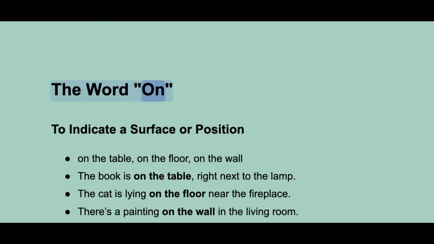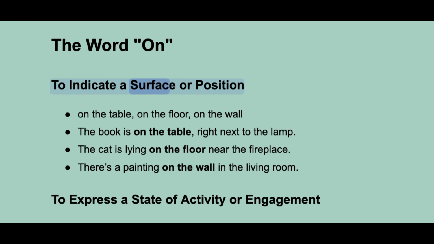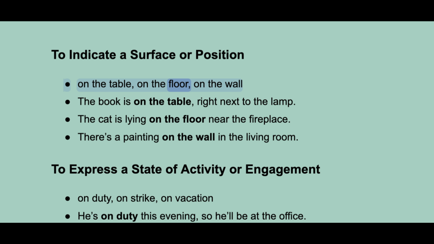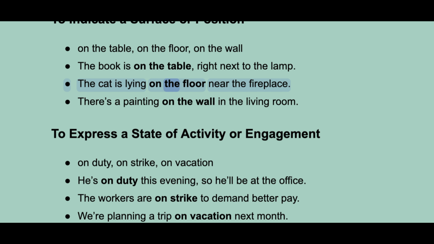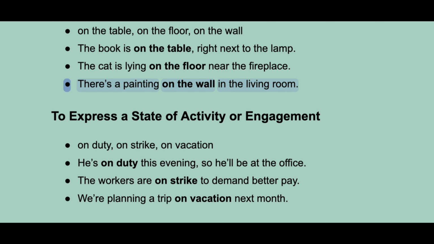The word "on" is used to indicate a surface or position. On the table, on the floor, on the wall. The book is on the table, right next to the lamp. The cat is lying on the floor near the fireplace. There's a painting on the wall in the living room.